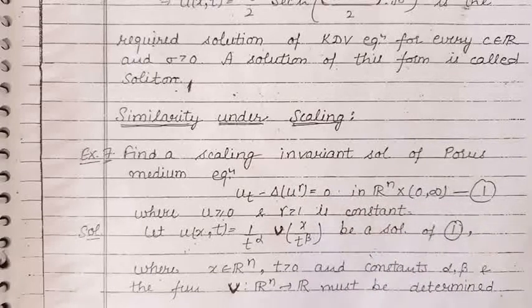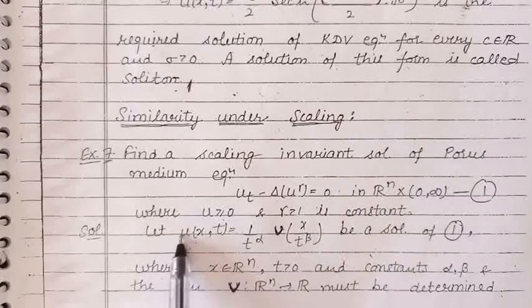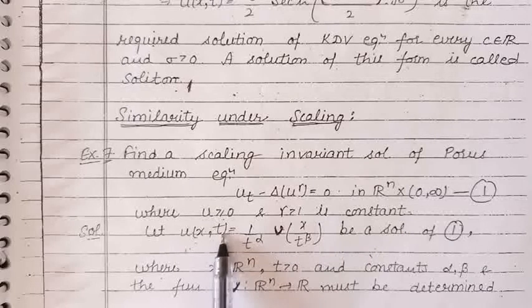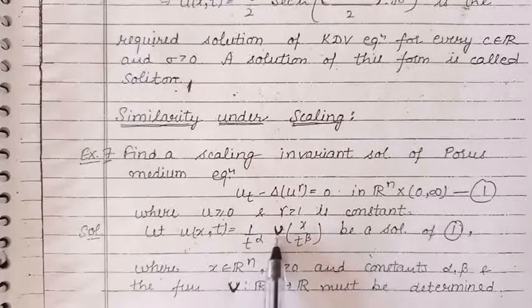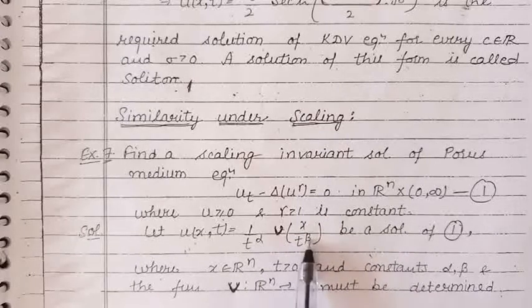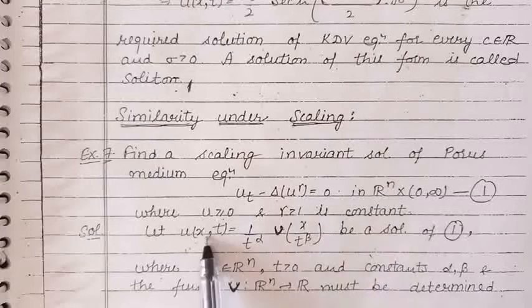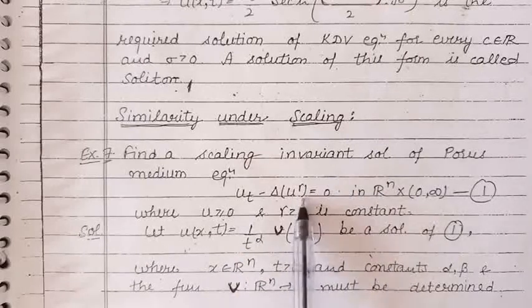Let us take u, which is a function of x and t, defined by 1 upon t raised to the power alpha into v as a function of x upon t raised to the power beta. Let us take this u to be the solution of this partial differential equation.